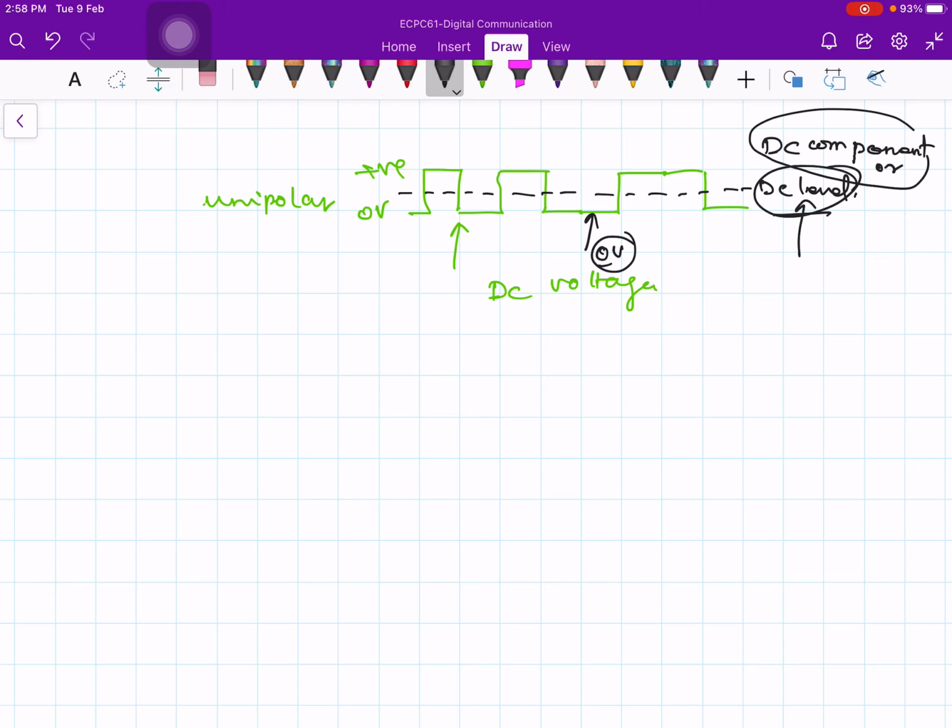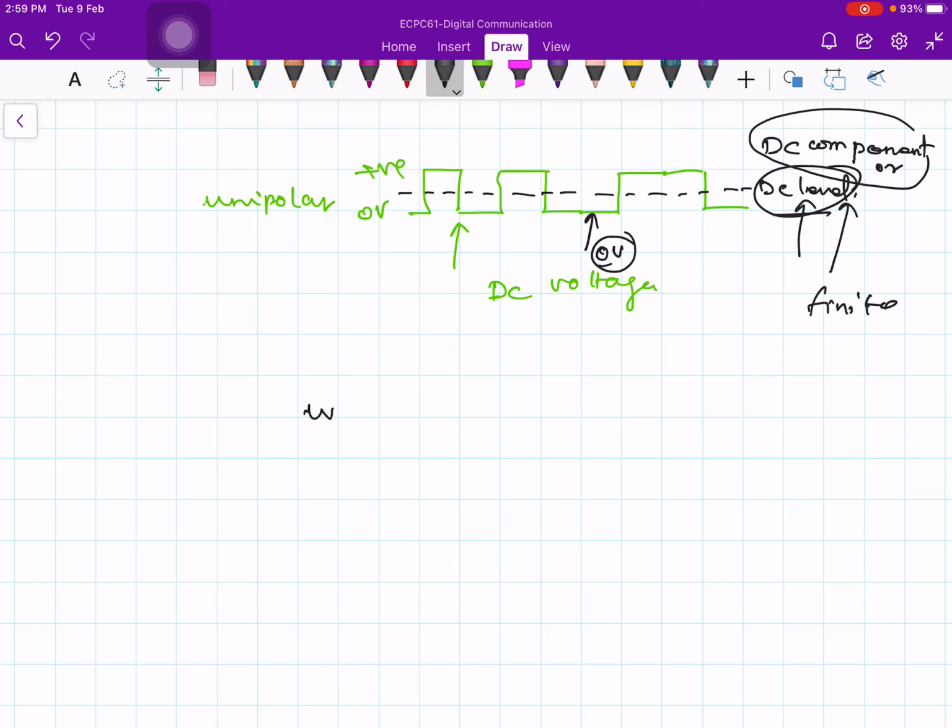Because you have some finite DC component, it is always sitting on the line and will not be conveying any information. Of course it is even otherwise bad to have a DC component for various other reasons, which we will soon discuss.